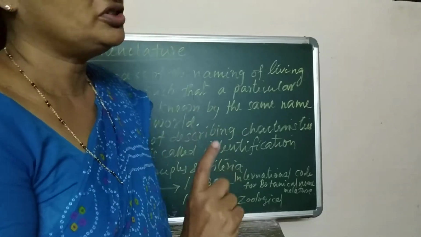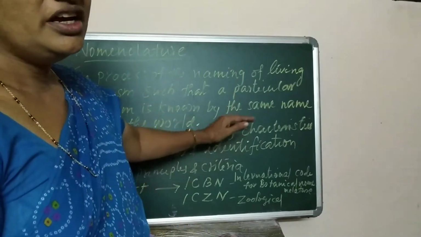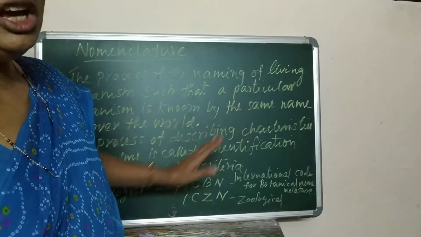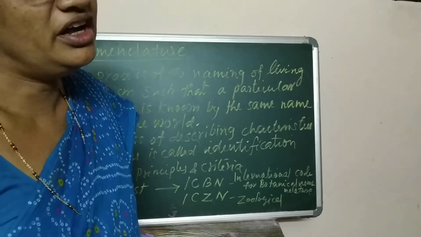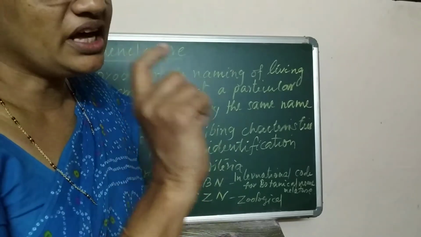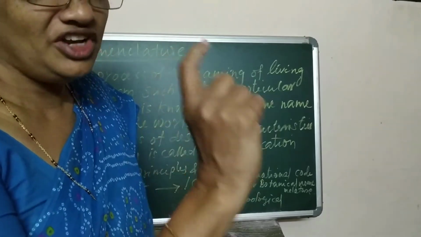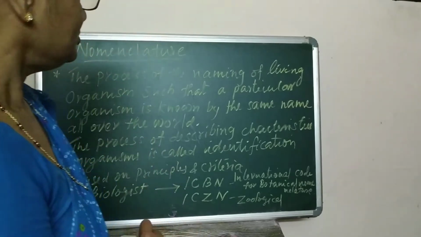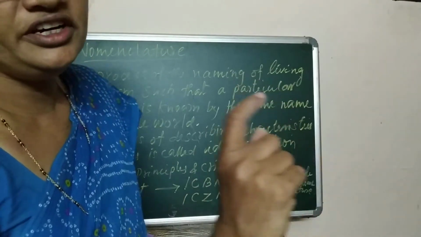So that process of naming of living organisms such that a particular organism is known by the same name all over the world, wherever you go in any country, you can identify the organism by the same scientific name. That process of naming is called nomenclature. For nomenclature, you first need to identify the organism.